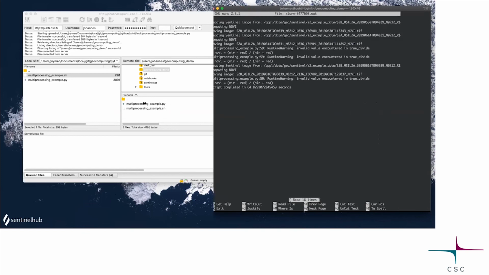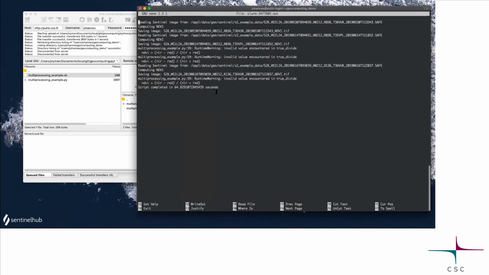Let's see what this had. Okay, so all of these images went to the different CPU processors, and they are doing it a bit out of sync of each other because they don't care what the other one does. So these are not in perfect order, but reading Sentinel image, computing NDVI, saving, and so on. Something like maybe I divided by 0 somewhere, or null values or something. Still worked, 64 seconds, excellent.